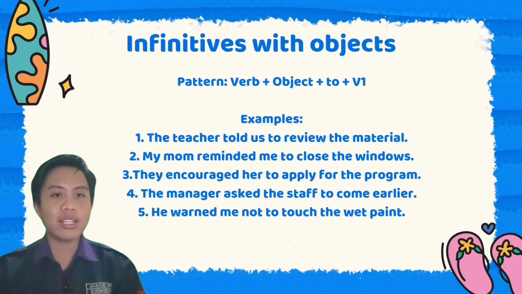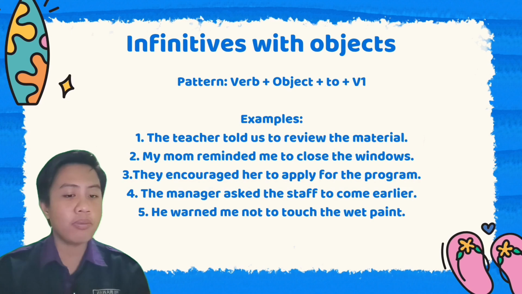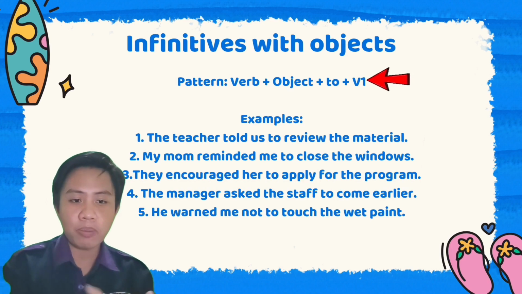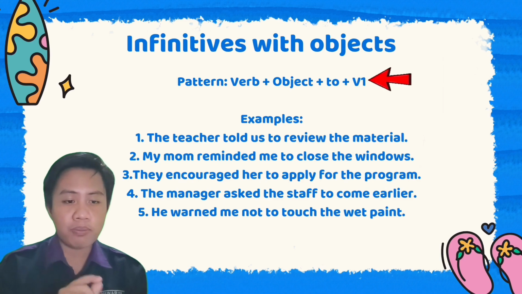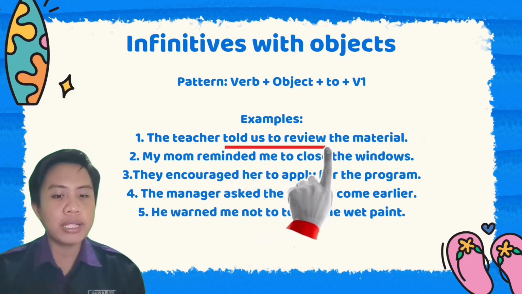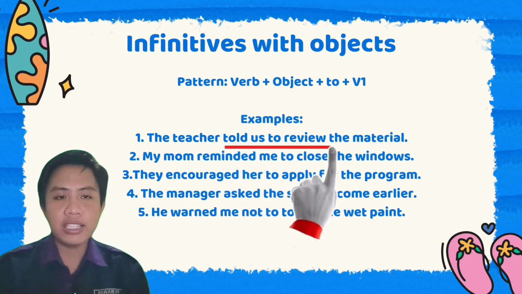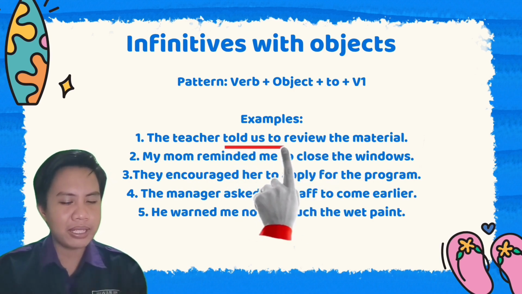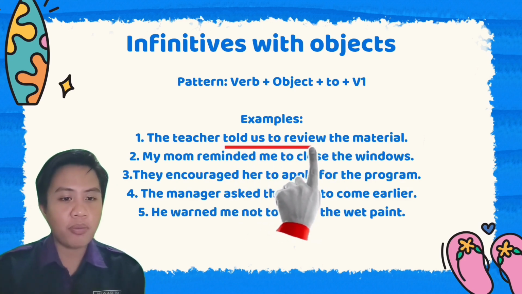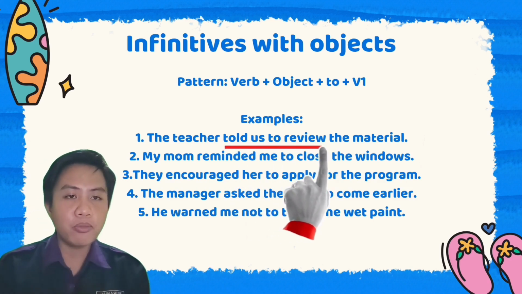Okay, everyone. The next one is infinitives with object. The pattern is verb plus object plus to plus verb 1. There are 5 examples. The first one is: the teacher told us to review the material. The teacher is a subject. Told is a verb. The word us is object. And then to plus verb 1 review.